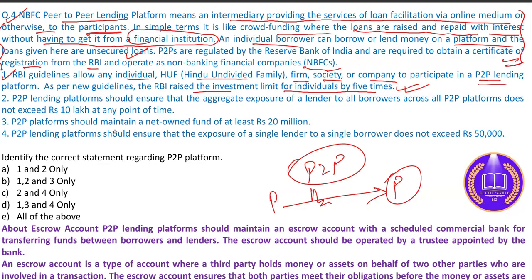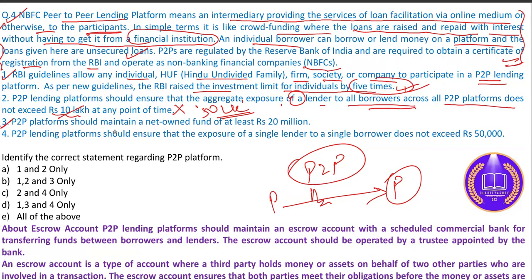A P2P lending platform should ensure that the aggregate exposure of a lender to all the borrowers across all the P2P platforms does not exceed 10 lakh at any point of time. No, after raising the investment limit, this is not 10 lakh, this is 50 lakh.